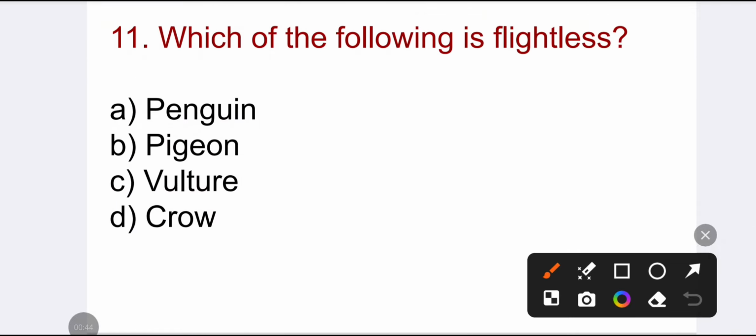Which of the following is flightless? Penguin, or Aptenodytes, is flightless. It is adapted to swimming. The other three are pigeon, vulture, and crow. These are flying birds.